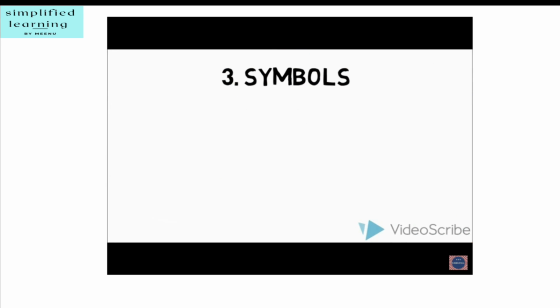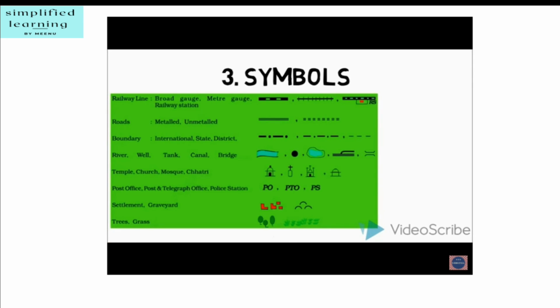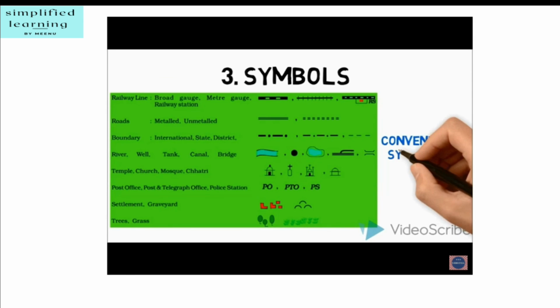Symbols. Different features such as buildings, roads, bridges, trees, railway lines, or a well are shown by different symbols. These symbols give a lot of information in a limited space. There is an international agreement regarding the use of these symbols. These are also called conventional symbols. Various colors are used for the same purpose. For example, generally blue is used for showing water bodies, brown for mountains, yellow for plateaus, and green is used for plains.